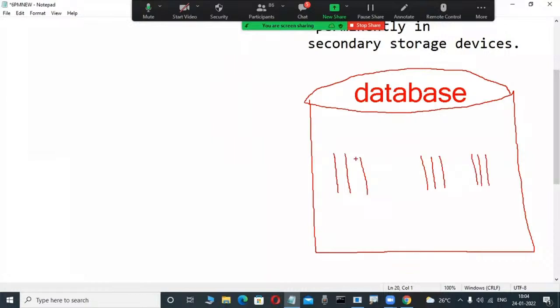Relational data model is a concept. Based on that only, these types of products are implemented. These are called relational databases.